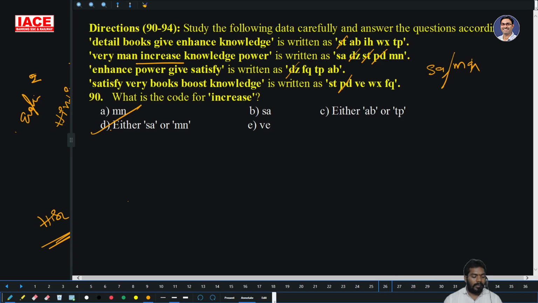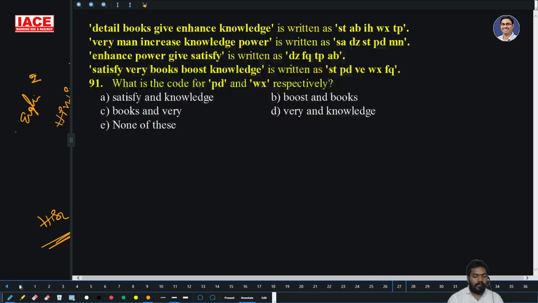Next, question 91. What is the code for PD and WX? What is the code for PD? These are the chances for PD. In the second and fourth lines, which word is common? Only very is common. Knowledge is not in the first line also. Only very is common. So your option must have very. If not, it cannot be the answer. Maybe this one, maybe this one.